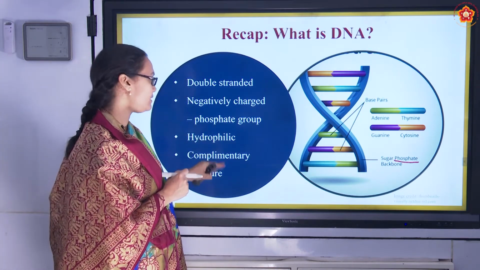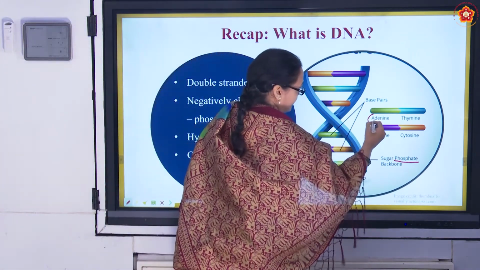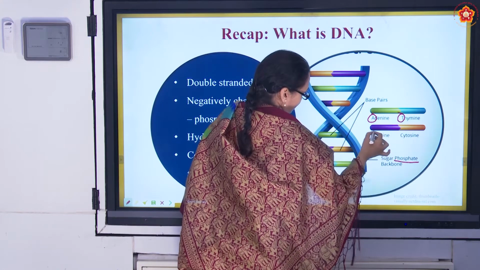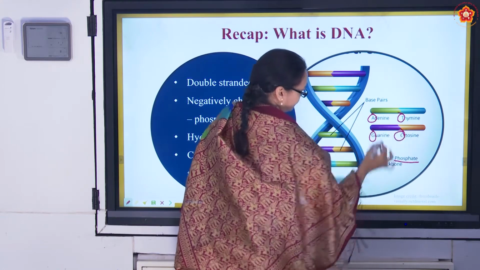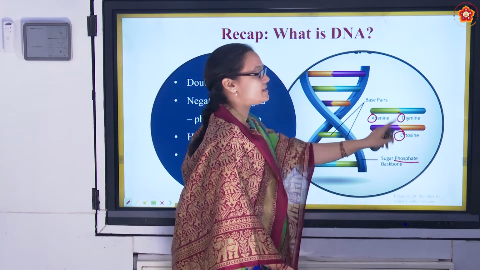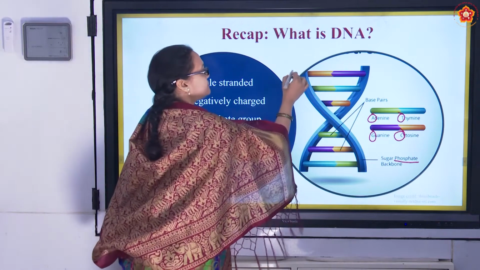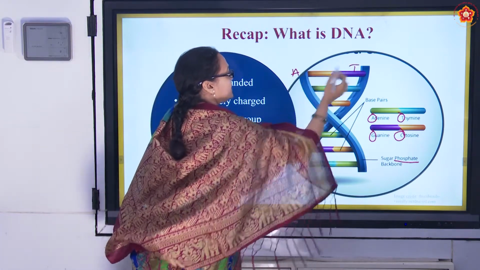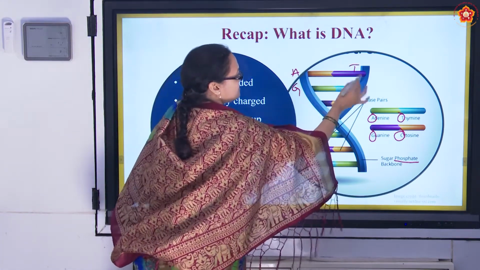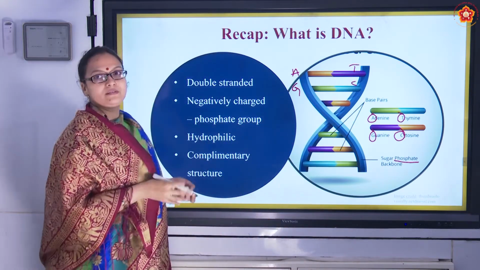So it is hydrophilic and it has complementary structure. Complementary: whenever there is A, there is T. Whenever there is G, there is C. Whenever there is adenine, there is thymine. Whenever there is guanine, there is cytosine. That is complementary. Always if A is here, there will be T here. Right? Whenever there is G here, there will be C here. Okay, that's the basics about the DNA.